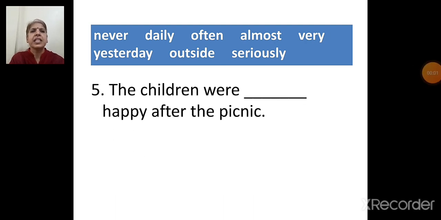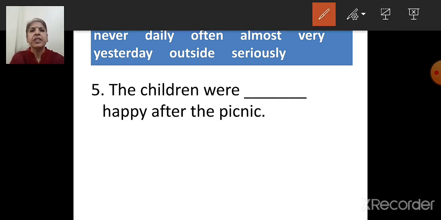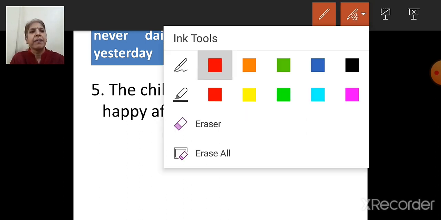Next sentence is, the children were dash happy after the picnic. Which word will come, children? Which adverb? During the picnic time, we are happy. We are very happy. So the correct answer is very. The children were very happy after the picnic.